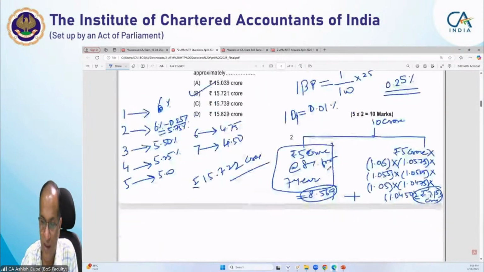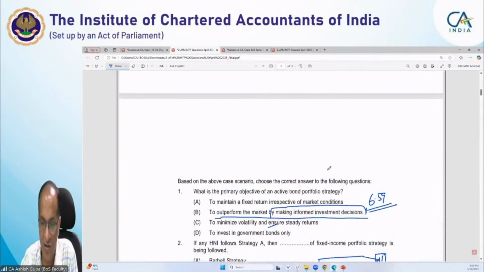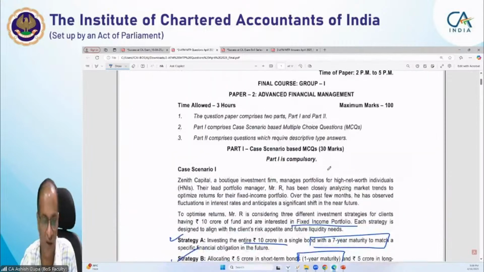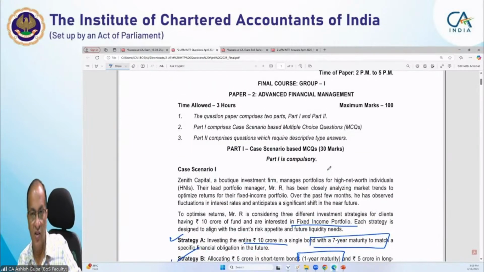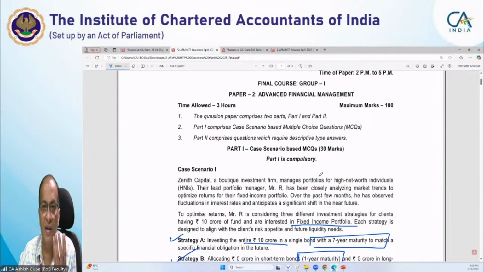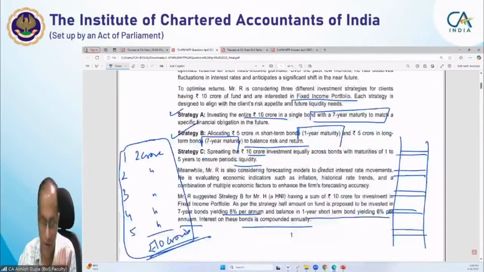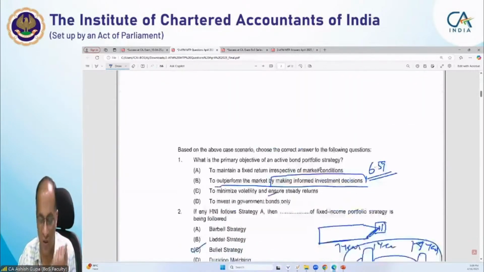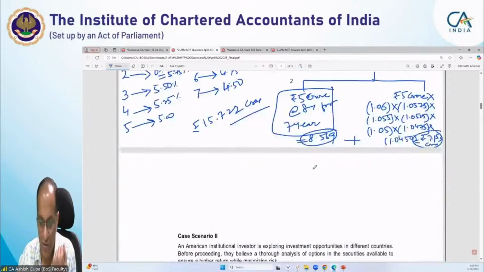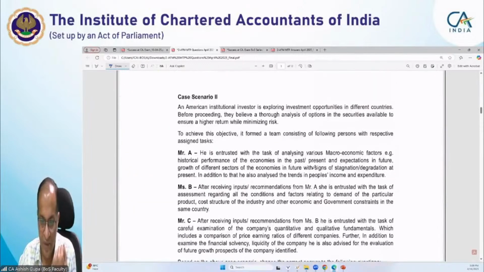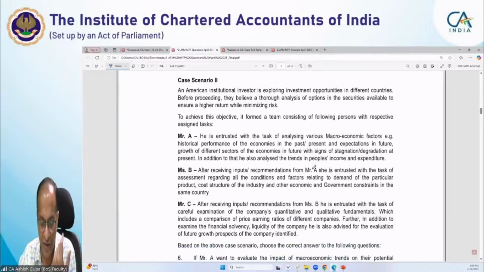So I think now it is clear to you that the case scenario is not that complicated. When we first start reading the same, we think oh it is very tough, but it is not that tough. Okay, now I am coming to the next case scenario. That is case scenario 2. Again, it is a new case scenario. Now let us start reading the same.